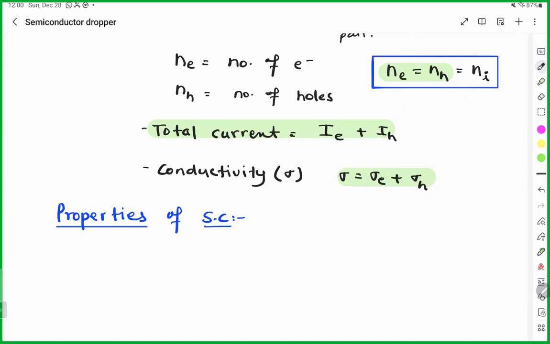Pratigya, what are the elements that are used as pure semiconductors? My question is, what are the pure semiconductors we use?